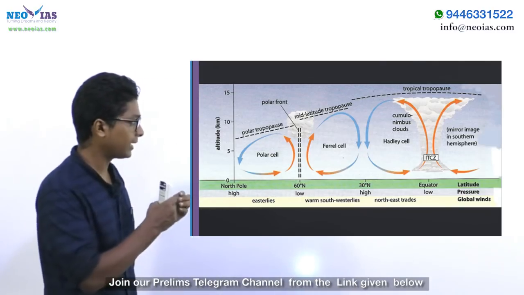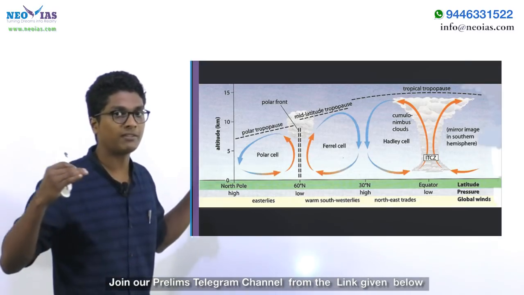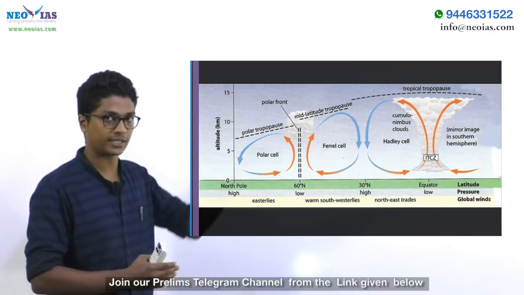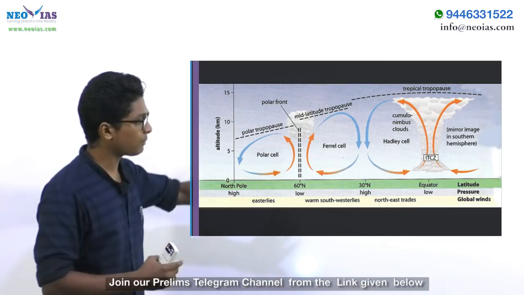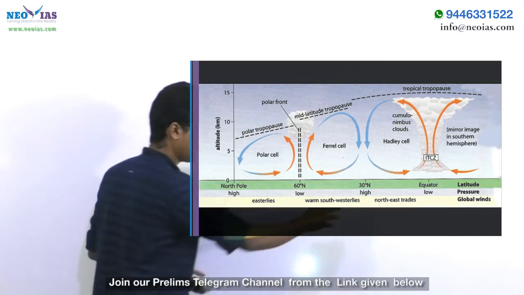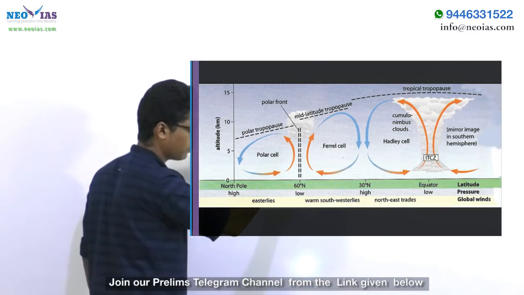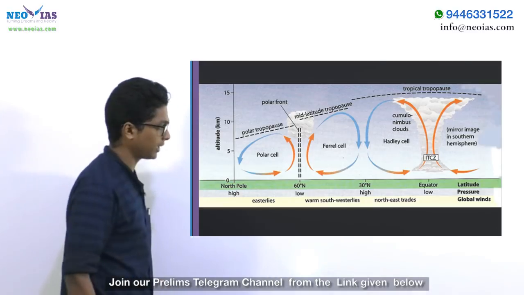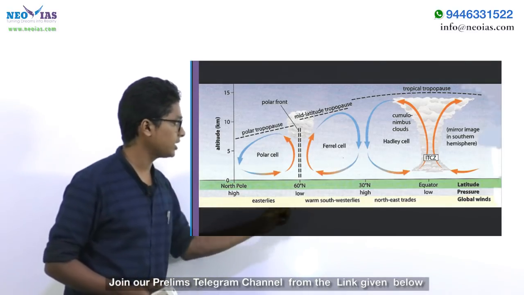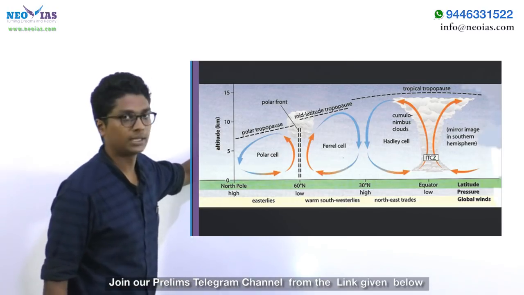Now, in a low pressure belt, as you have seen in some other videos, you must know that in low pressure regions we will be having the convergence of wind, and wherever we are having convergence of wind, the wind will always rise up. In the earth, if you look at the pressure belt, we are having two low pressure regions, one the equatorial low pressure belt as well as the subpolar low pressure belt, both in northern hemisphere as well as the southern hemisphere. In both of these regions, the winds are converging and they are rising up. And in this region we call it as polar front.